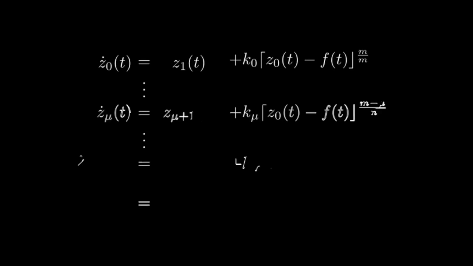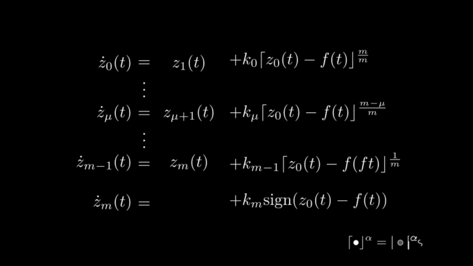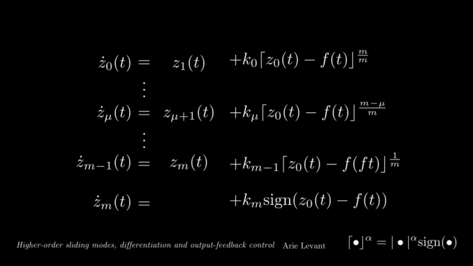Our solution is inspired by the structure of the exact differentiator of arbitrary order, which I will take a moment to review. It assumes that there is a function f, for which we want to obtain its derivatives, and has an n+1 derivative bounded by a known constant L. The system contains correction terms which depend on the difference between the first state and f.